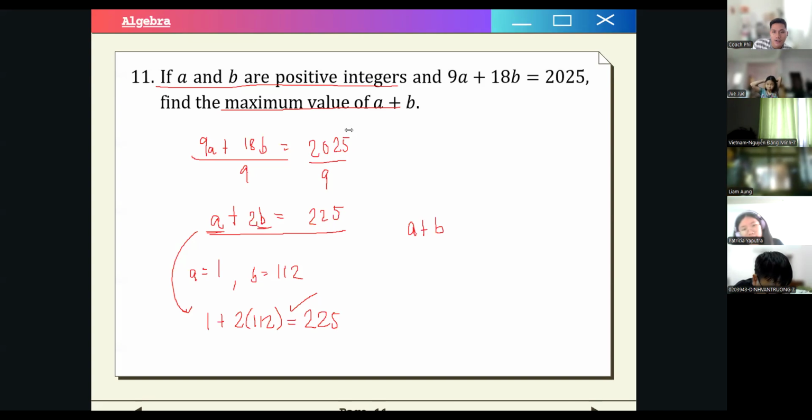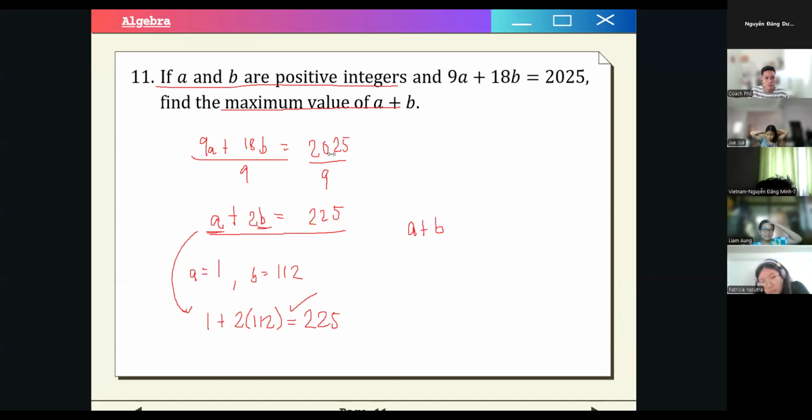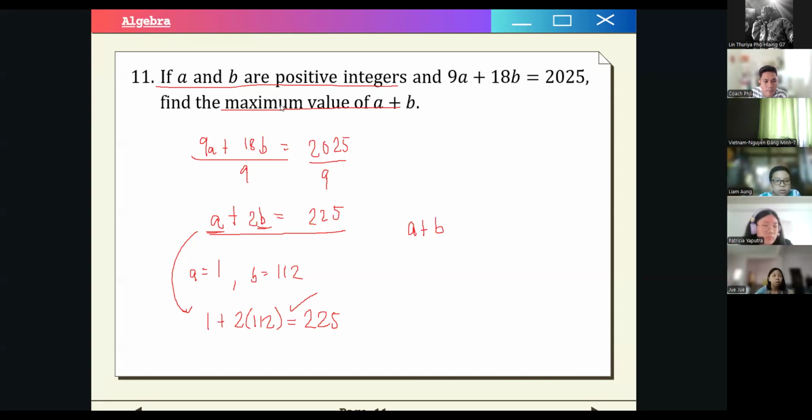Oh, actually, the question says: find the maximum value of a plus b, 224. Oh, so you have a copy of this question, right? Okay, let's have Lynn. What do you want to say, Lynn? Shouldn't a be 223 and b be 1? Because if we want the maximum value of the sum of a plus b, a should be 223 and b should be 1.